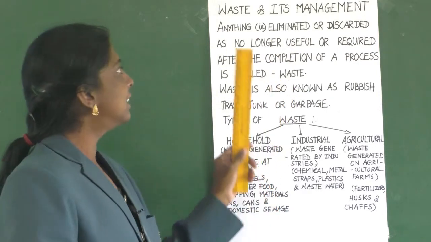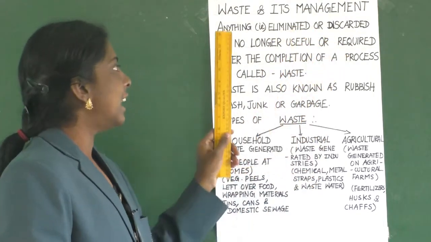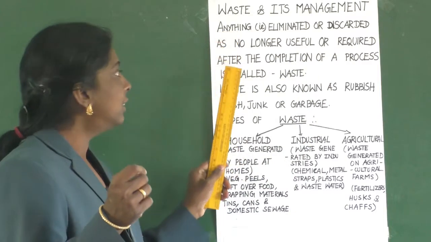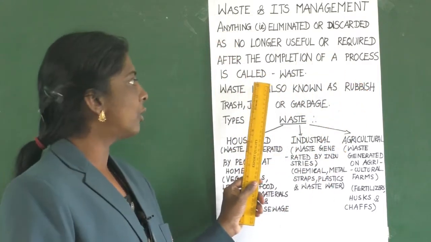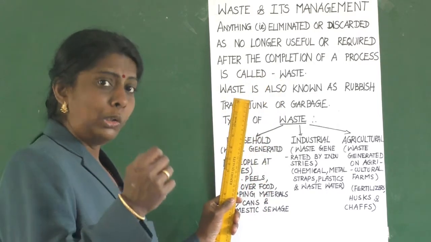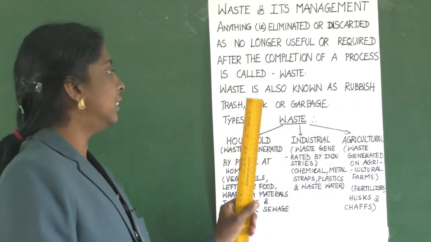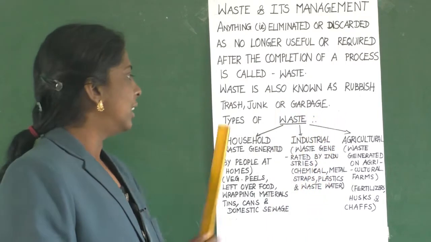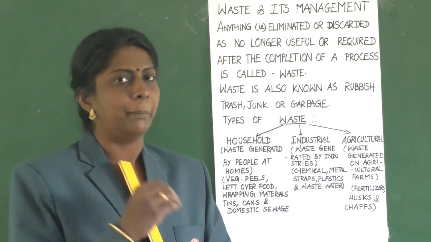Children, I repeat, anything that is eliminated or discarded as no longer useful or required after the completion of a process is called waste. Waste is also known as rubbish, trash, junk or garbage. There are different types of waste. Let us learn one by one.